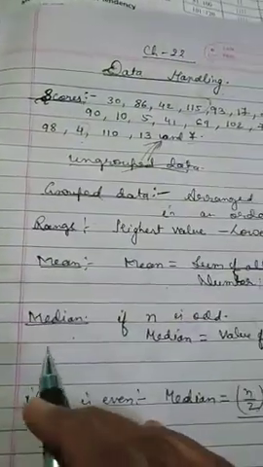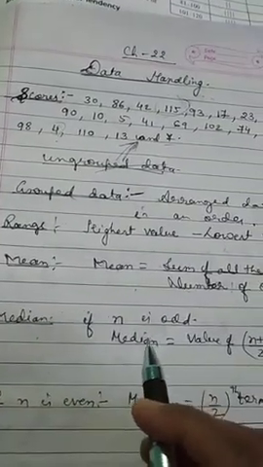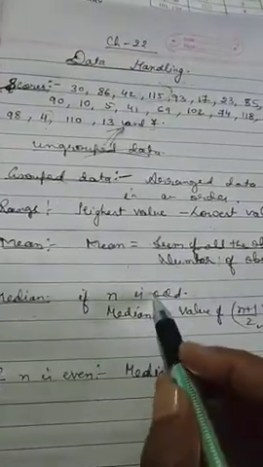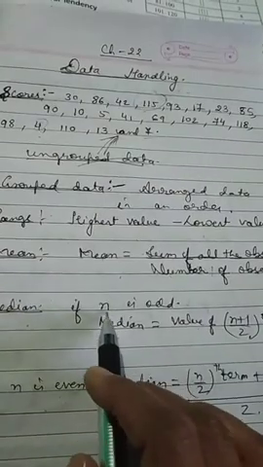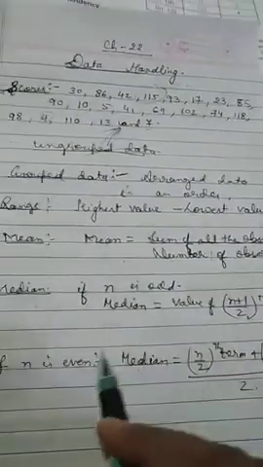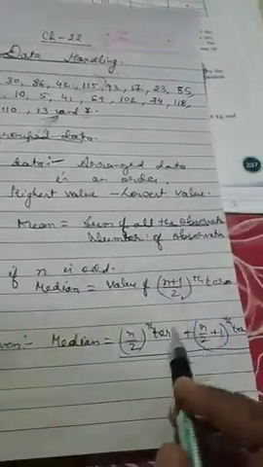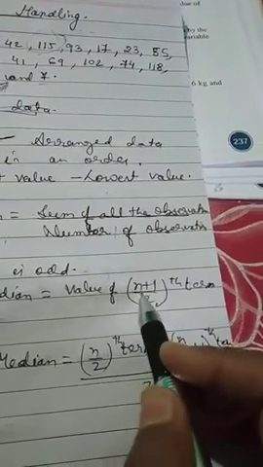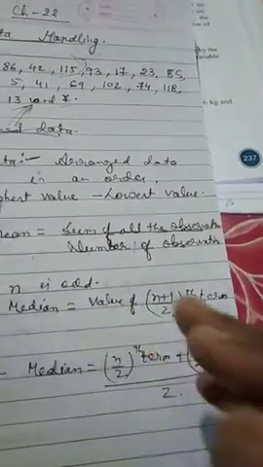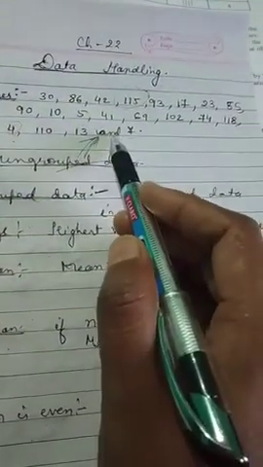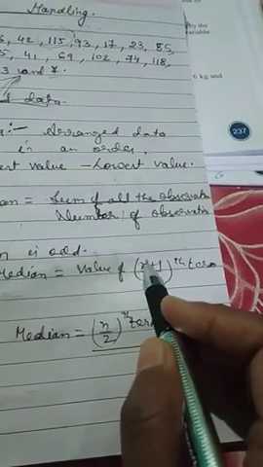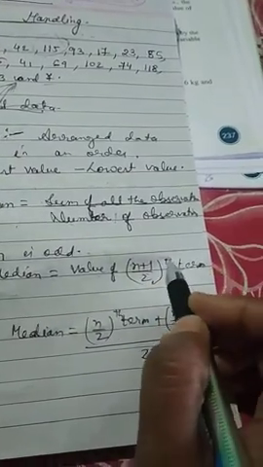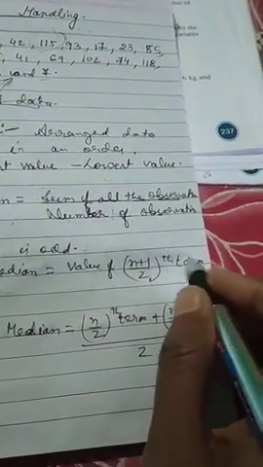Got it? Now how to find the median? To find the median, we have two formulas, one for odd and one for even. If the number of observations is odd, then we use this formula, and if the number of observations is even, we use the other formula. The formula is (n plus 1) by 2, where n is the number of observations. Here the number of observations was 21, so in place of n we write 21, plus 1, by 2, and after that we cancel and find the number.